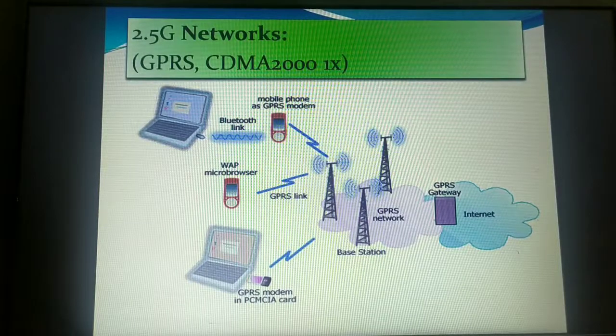Because of this GPRS, we have the facility known as always on data service. What is this always on data service, or you can also call it always on, always connected? This part I have already explained. That means you are paying the amount only whenever you are uploading or downloading from the internet. You are not paying the amount to keep your internet on in your mobile phones. Have you experienced this part?